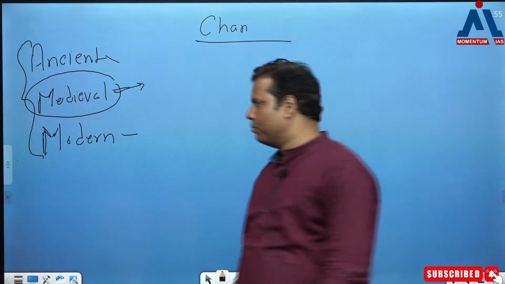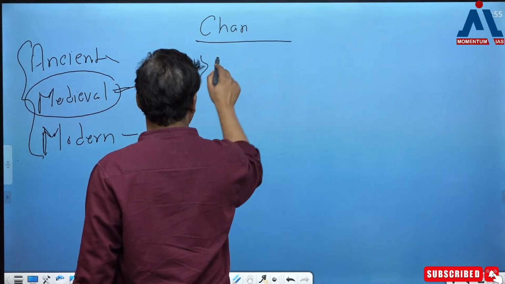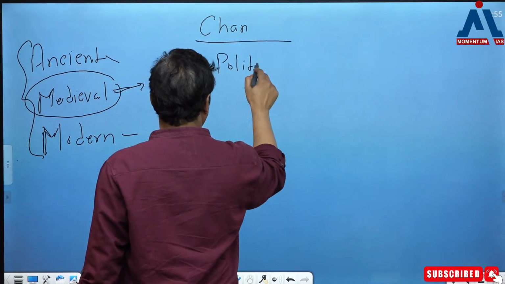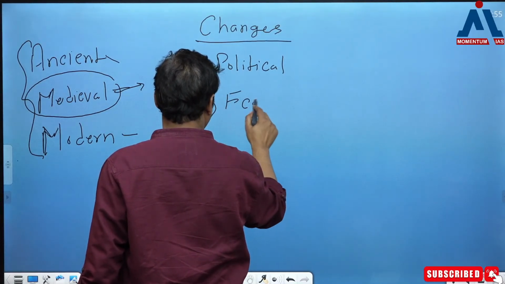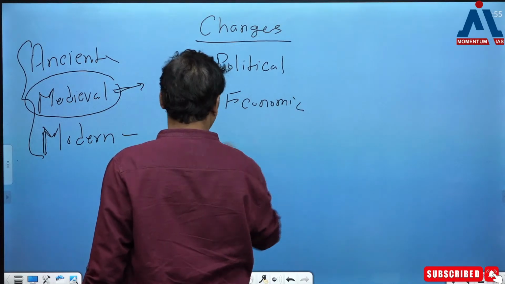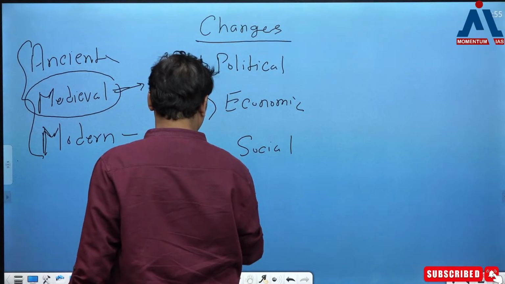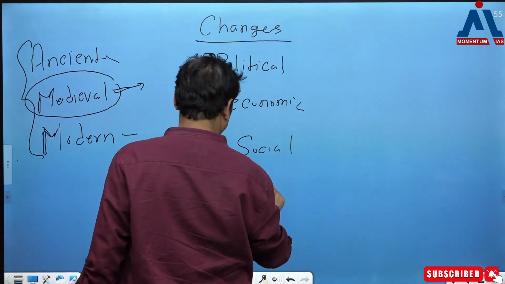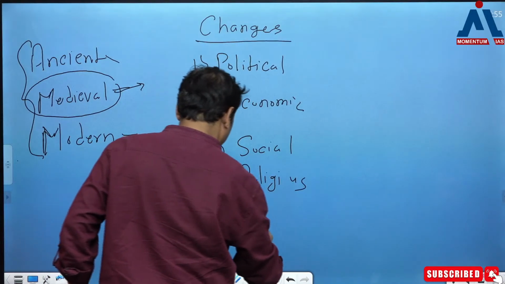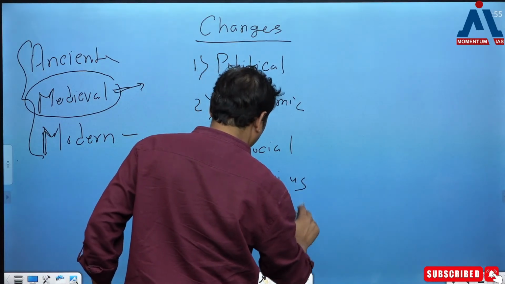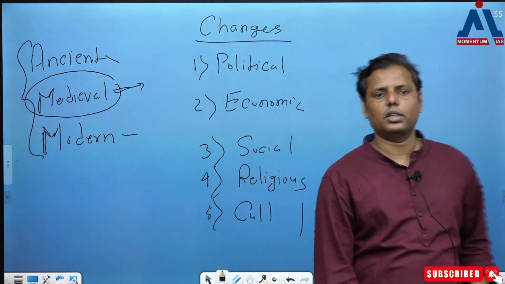The moment it comes to changes, we have to always keep in mind that there are few changes which are known as political, economic, social, religious, and cultural. These are the various dimensions where we can really talk about the changes.